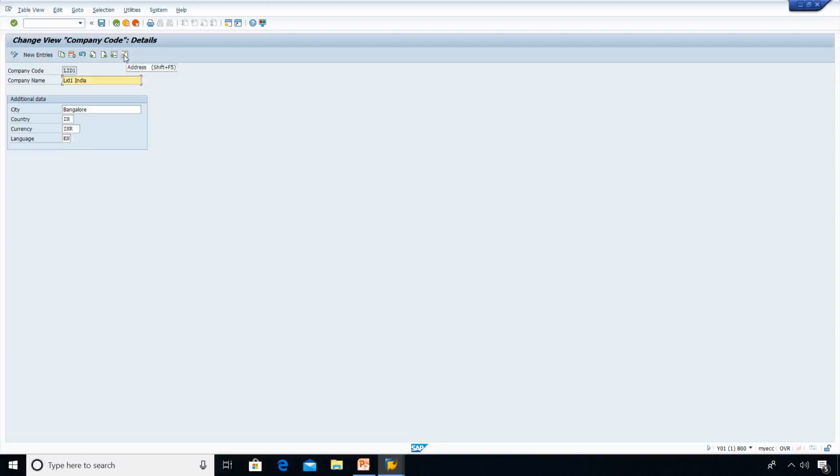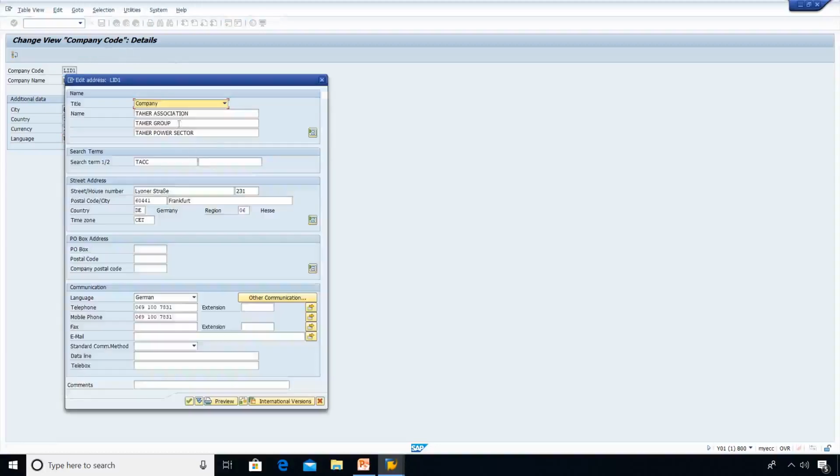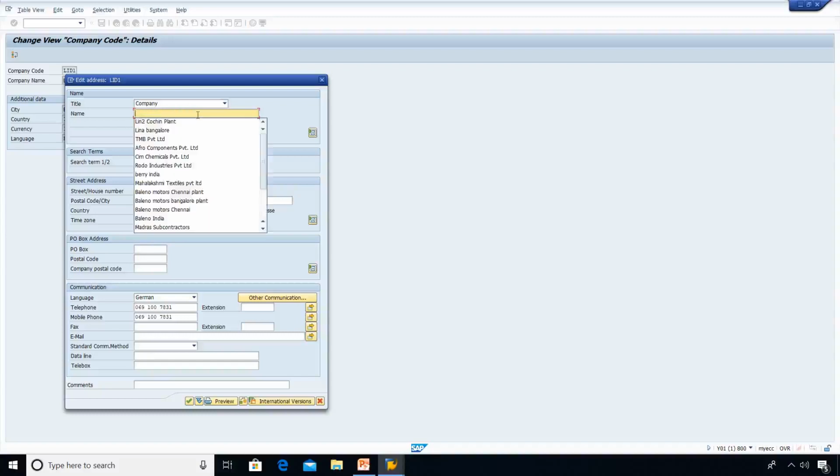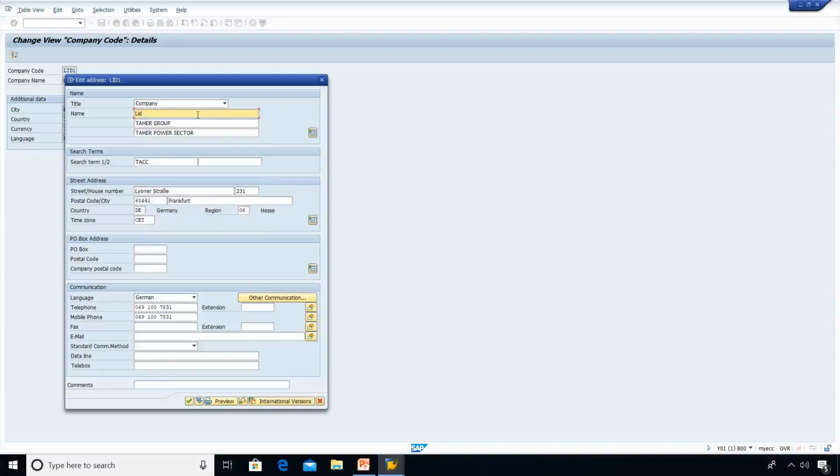Now go to address. Here also you will be seeing the 1000 company code details. You need to edit them. LID1 India.